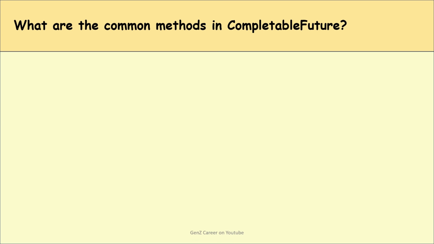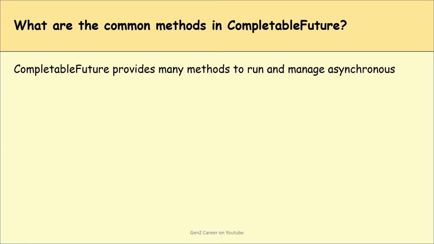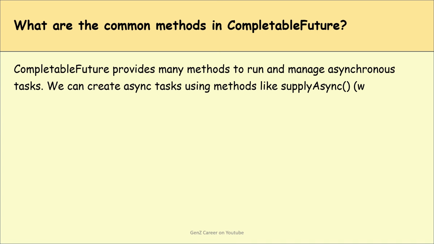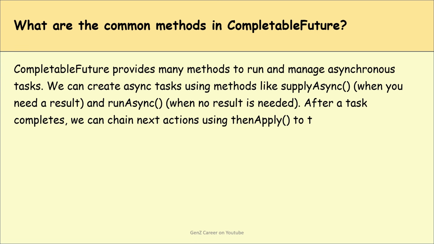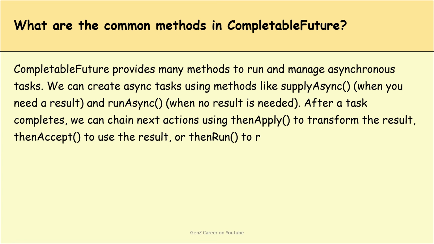What are common methods in CompletableFuture? CompletableFuture provides many methods to run and manage asynchronous tasks. We can create async tasks using methods like supplyAsync when we need a result and runAsync when no result is needed. After a task completes, we can chain next actions using thenApply to transform the result, thenAccept to use the result, or thenRun to run another task.